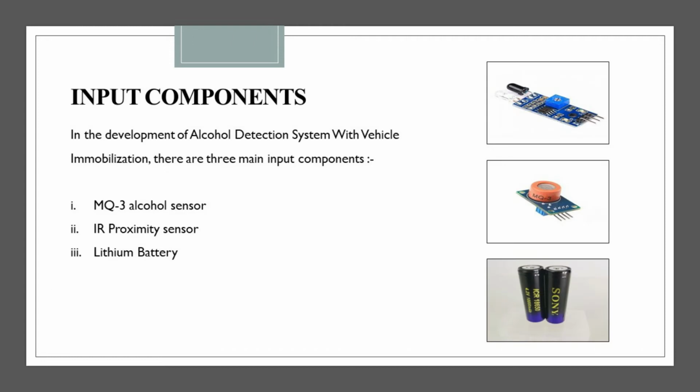Input components. In the development of alcohol detection system with vehicle immobilization, there are 3 main input components. First, MQ3 alcohol sensor. The MQ3 alcohol sensor is to detect the presence of alcohol in the air. Second, IR proximity sensor. The IR proximity sensor is to detect the reflected light to navigate the movement of the robot. Third, lithium-ion battery. The lithium-ion battery is the main source of supply to all the components.